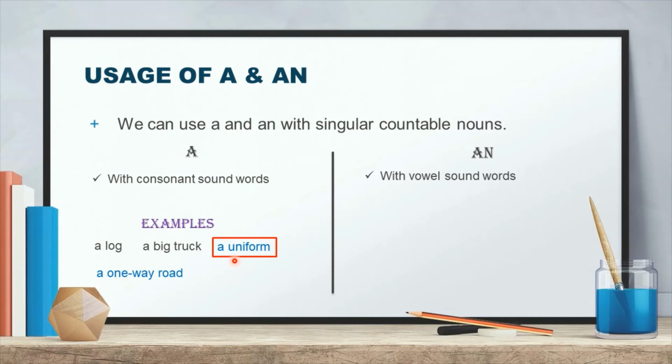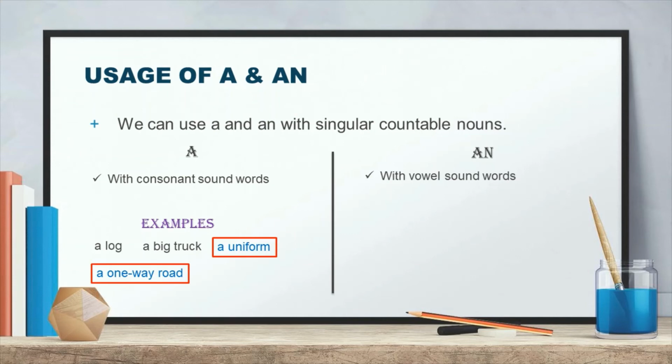Why? Because when we are pronouncing uniform, U is giving us the sound of Y. Y is a consonant, Y is not a vowel. Y for yoga, we are getting that sound. So Y is a consonant. That's why we are saying that here we can use a.